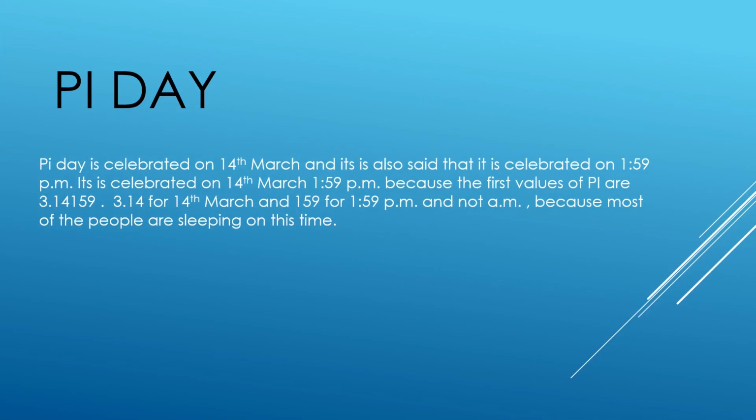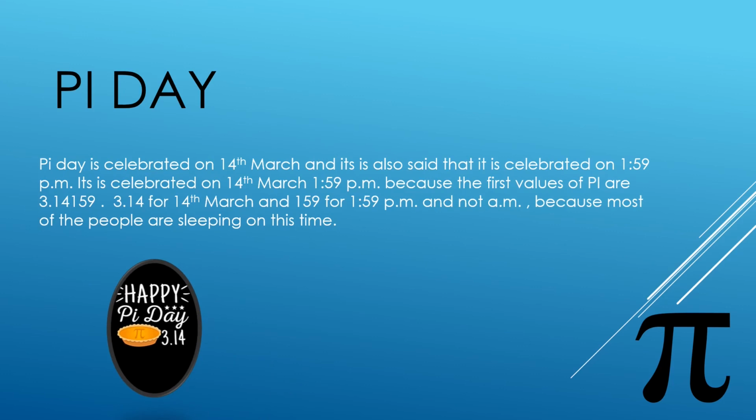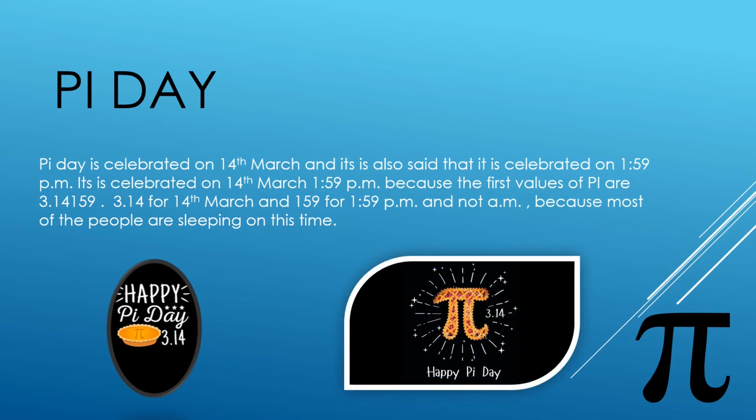Pi Day. Pi Day is celebrated on 14th March and it is also said that it is celebrated at 1:59 pm. It is celebrated on 14th March at 1:59 pm because the first values of pi are 3.14159: 3.14 for 14th March and 159 for 1:59 pm, and not am because most of the people are sleeping at this time.